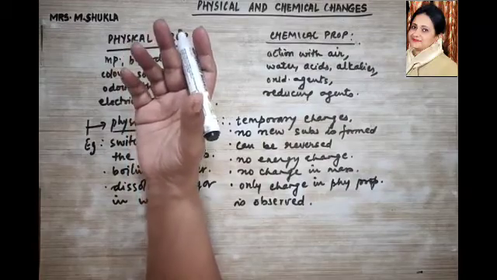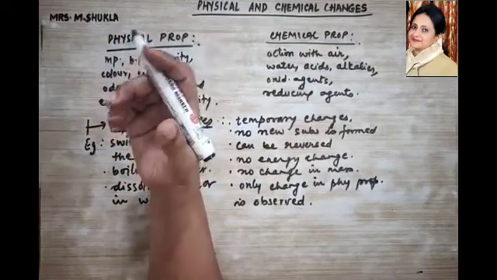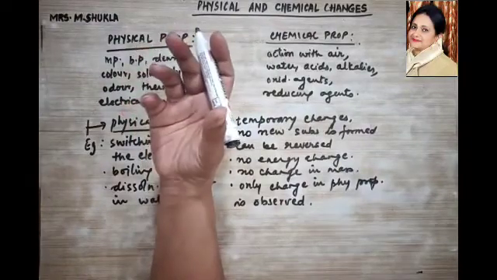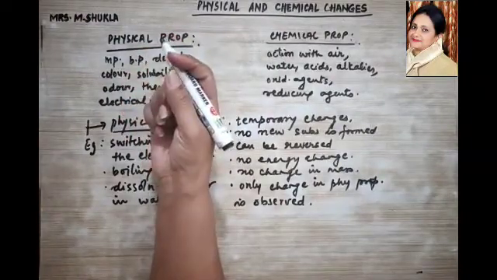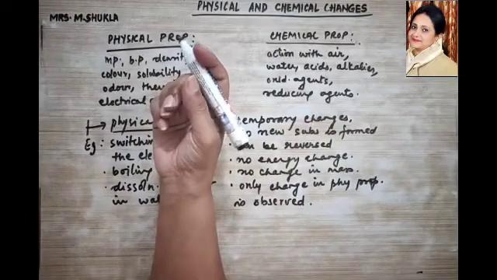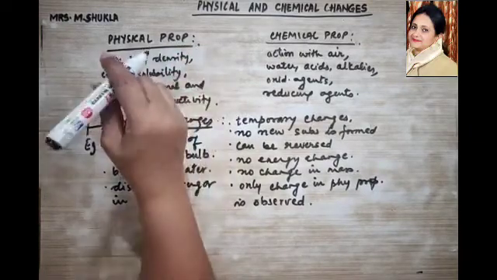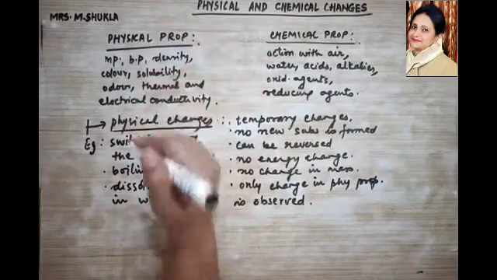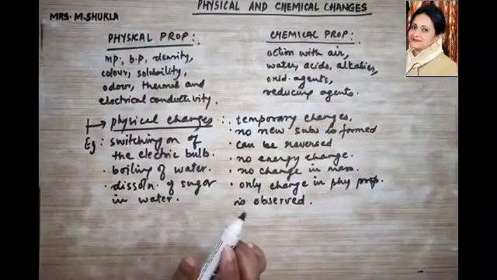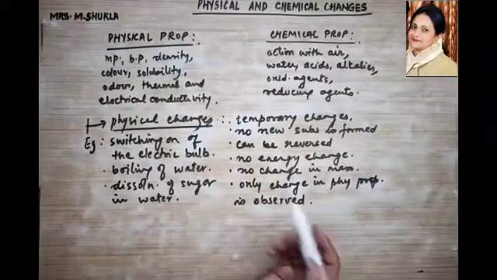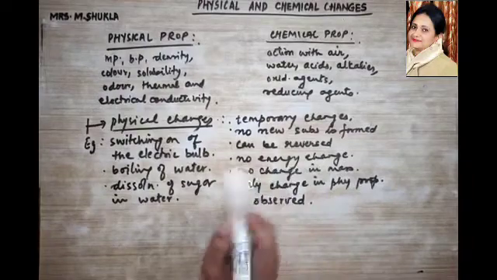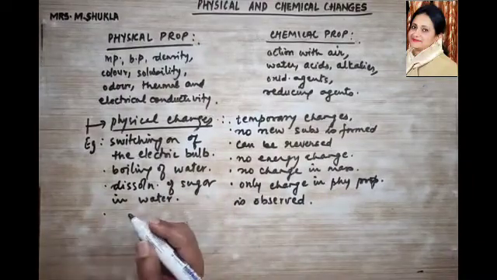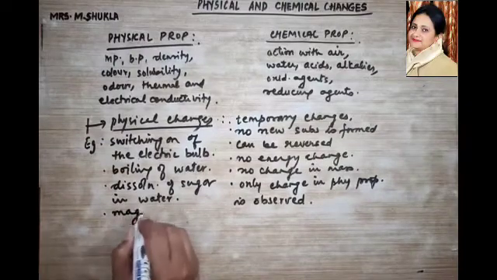And then when you heat and crystallize the sugar solution, the sugar will be recovered in the original crystalline form, and therefore no new substance is formed. It was temporary and no change in the mass had taken place, and it did not show any energy change, so this can also be considered a physical change. Another example could be magnetization.